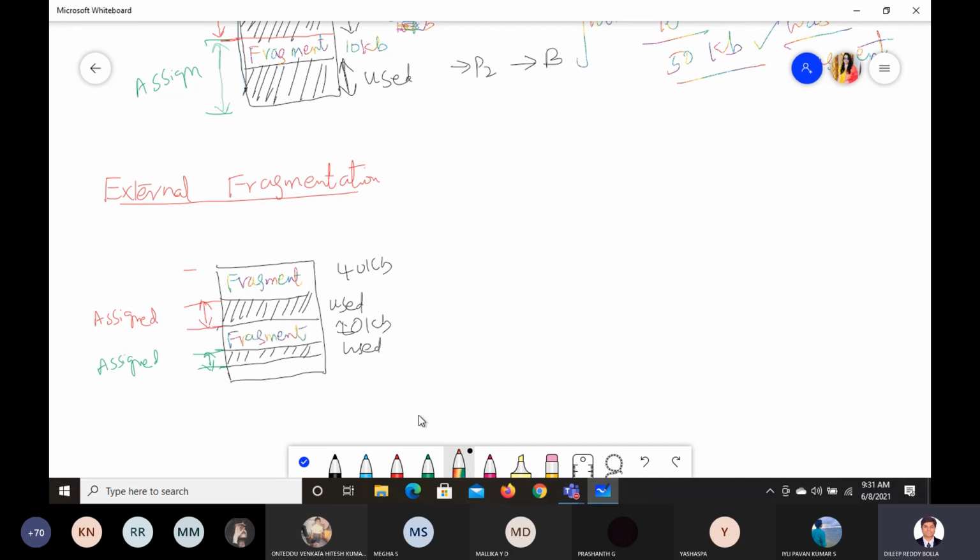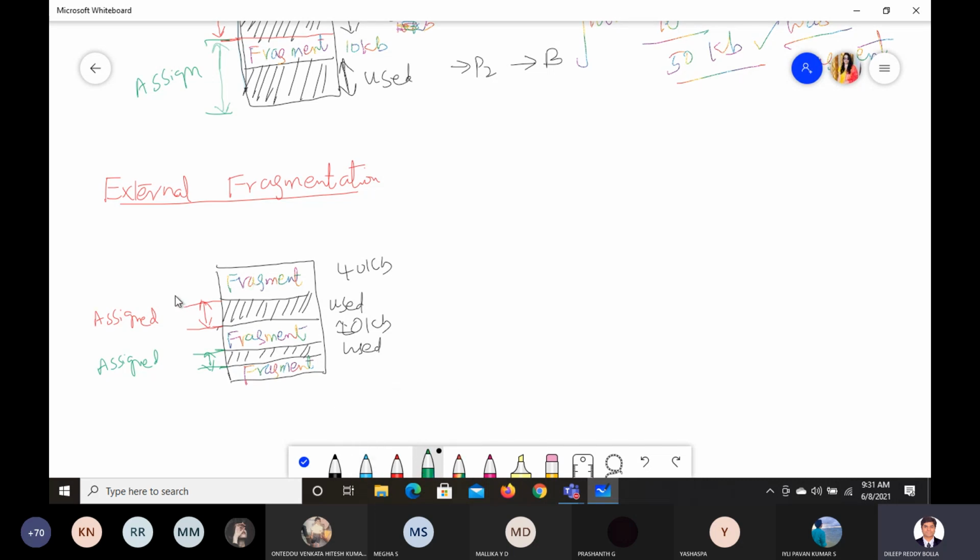Before, the allocation was done, and one more fragment is there. You can see that fragment here. One more fragment. Where is that fragment? Here. Here also we got some fragment. Just to show you, I have drawn it like this. Now, what is the takeaway from this?